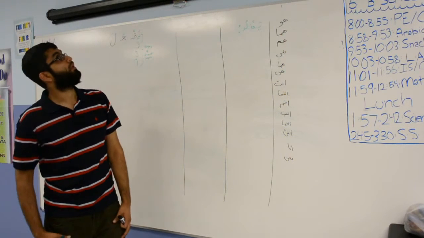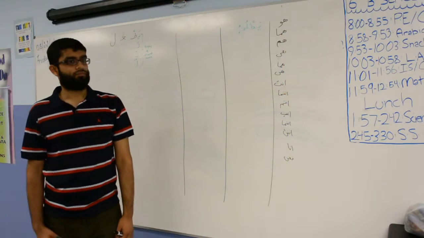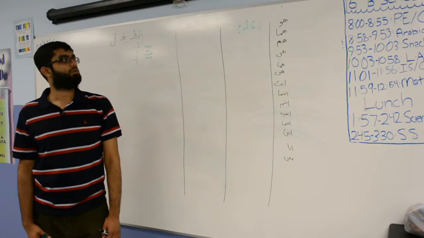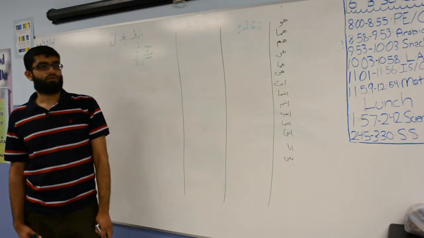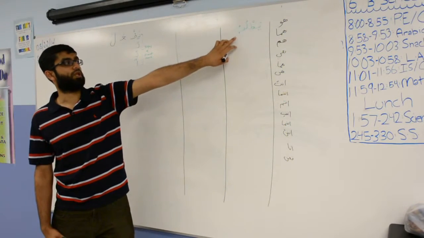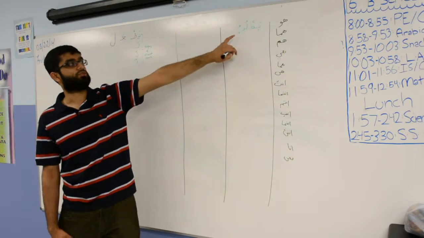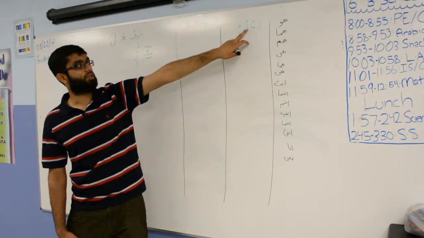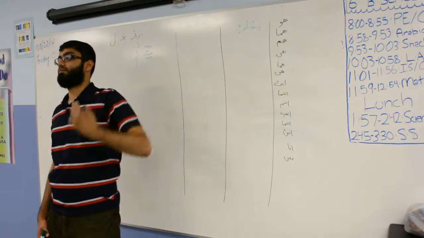So regardless, the third column will have dhamma. The first root will have sukun, the last root will have dhamma, and then everything in the first column, the second root will have dhamma. Okay?